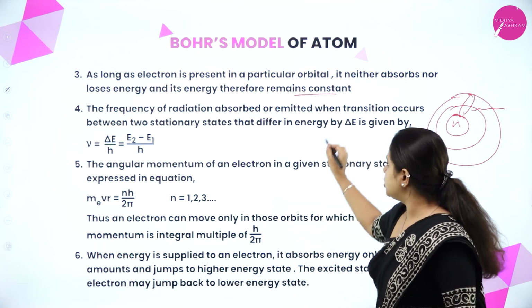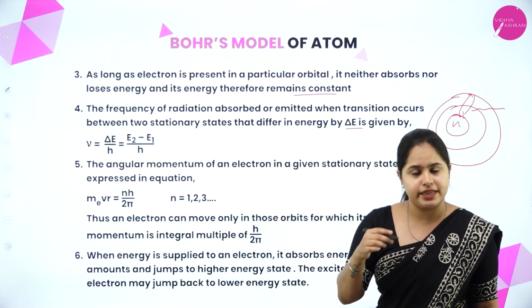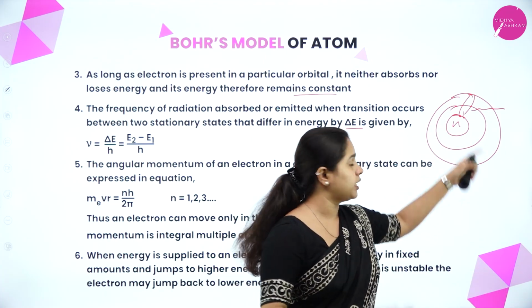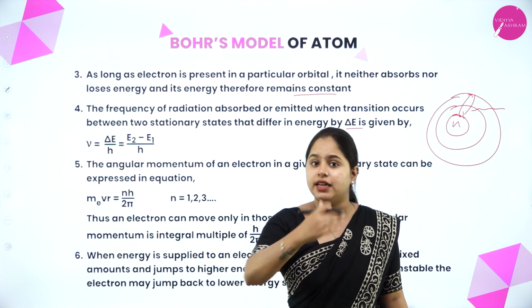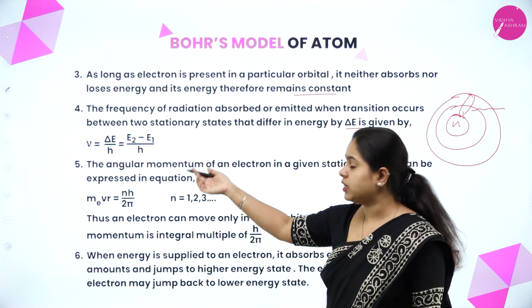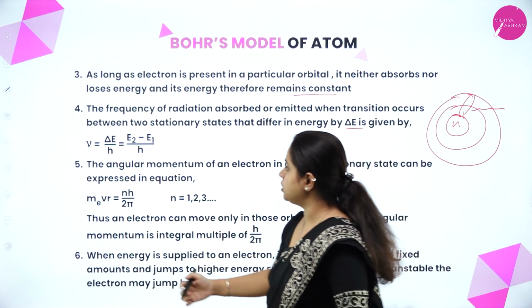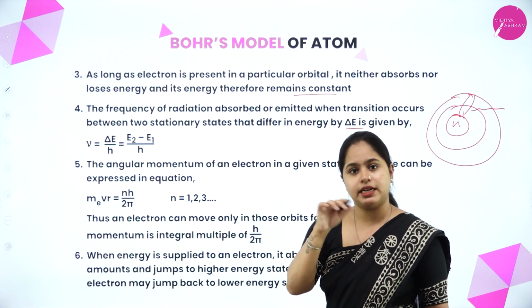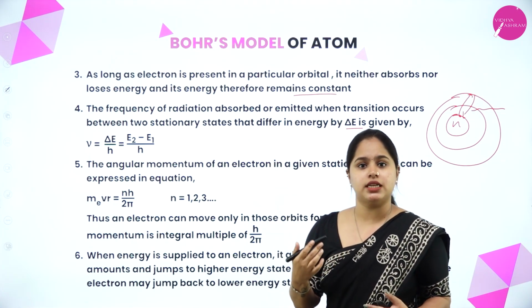So the change in energy is represented by delta E, and the associated frequency, as you can see here, when it is coming down to the ground state, radiations are emitted. So the frequency associated with it can be calculated by the equation nu is equal to delta E by h. What is this delta E? It is the difference between these energy levels, right?